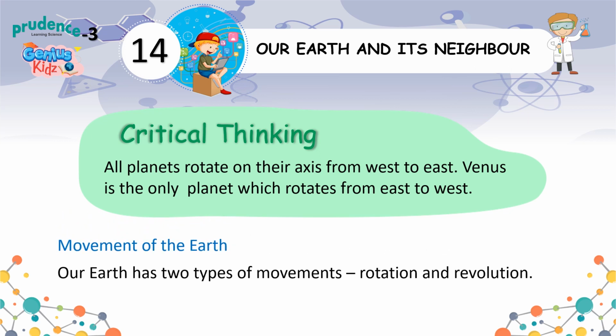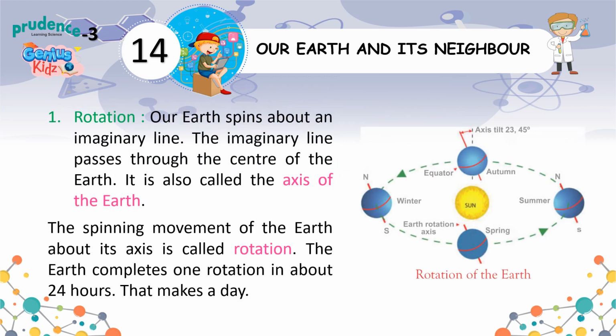Movement of the Earth. Our Earth has 2 types of movements: rotation and revolution. Rotation. Our Earth spins about an imaginary line. The imaginary line passes through the center of the Earth. It is also called the axis of the Earth. The spinning movement of the Earth about its axis is called rotation. The Earth completes one rotation in about 24 hours. That makes a day.